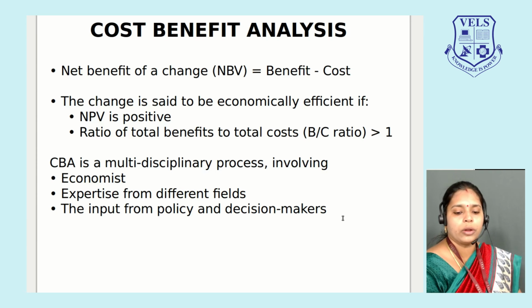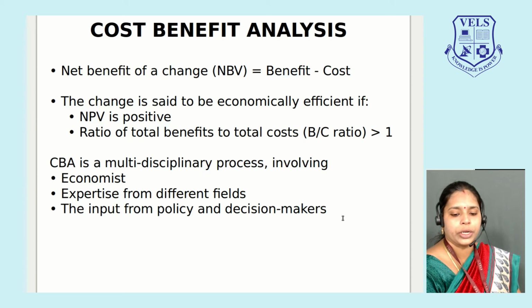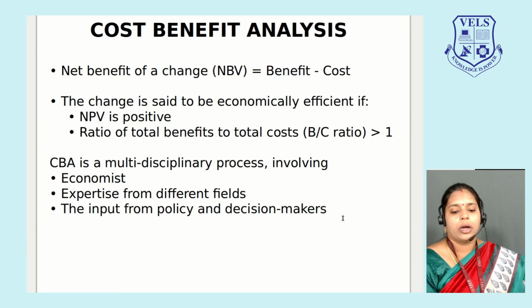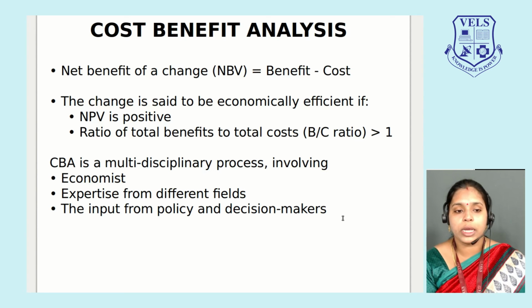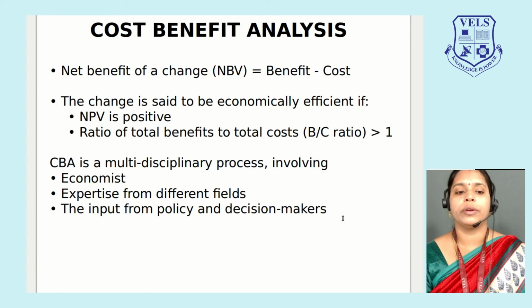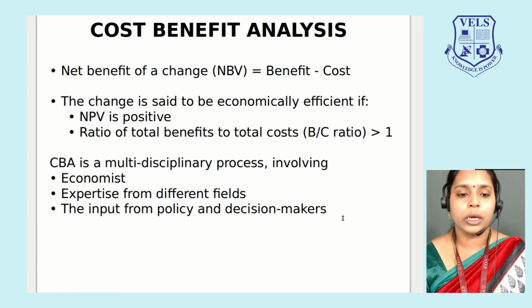Net present value is nothing but the change in the benefit and cost. So the change is said to be economically efficient when the NPV is positive. The ratio of total benefits to total costs, that means the B by C ratio, should be greater than 1.